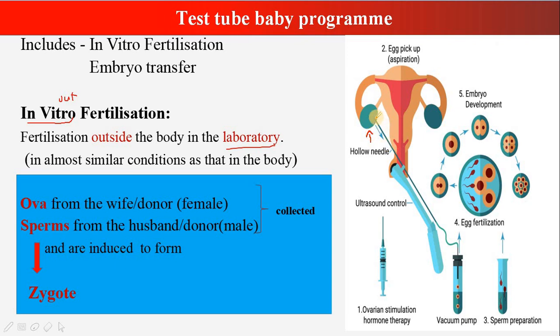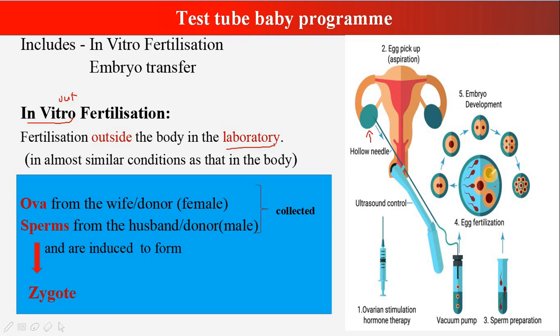After which you can see this needle over here. It's a vacuum pump through which the ovums are collected. And in this test tube, you can see the sperms are already there. So sperms are collected, the ovum is collected, and if you can see here, this is a petri dish. In the laboratory, in the petri dish, the conditions are as that of the body. The petri dish will also have a culture medium so that the ovum and the sperms survive over there and they fertilize and give rise to a zygote.